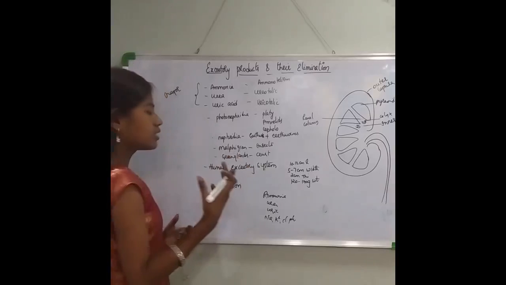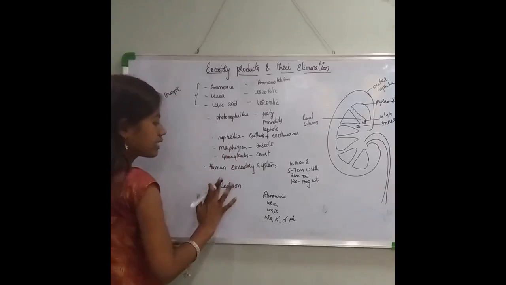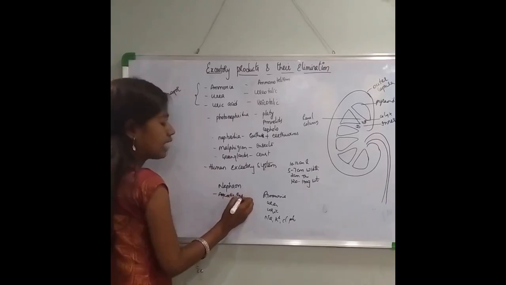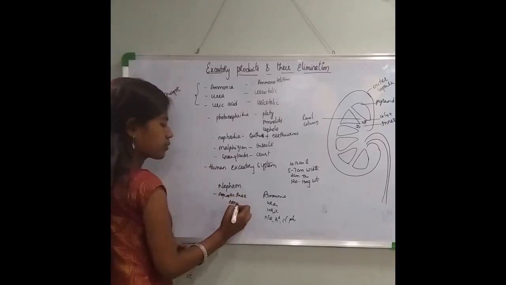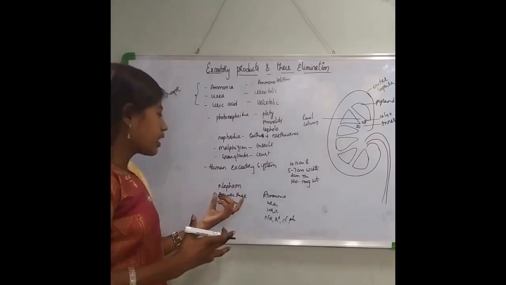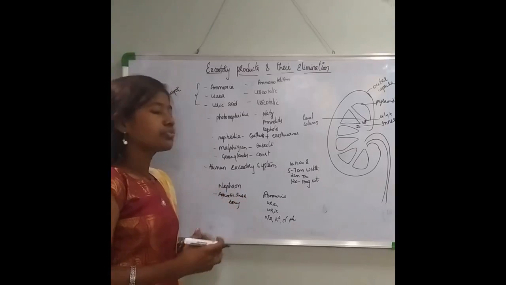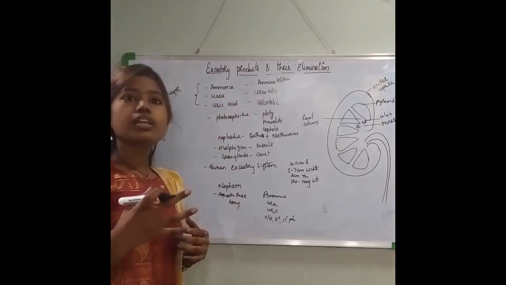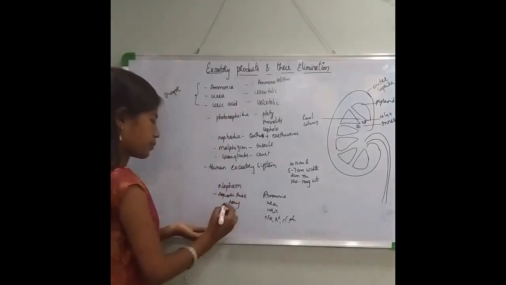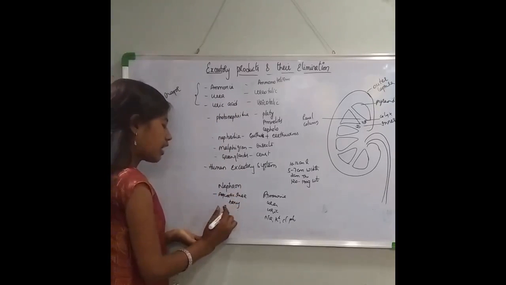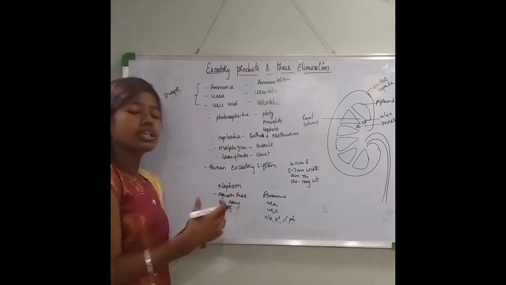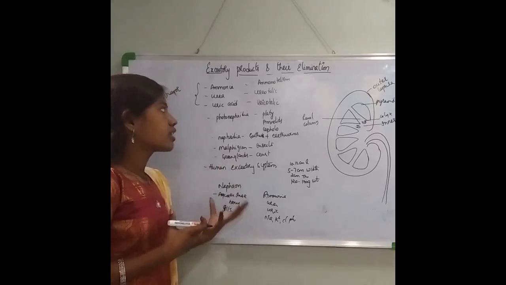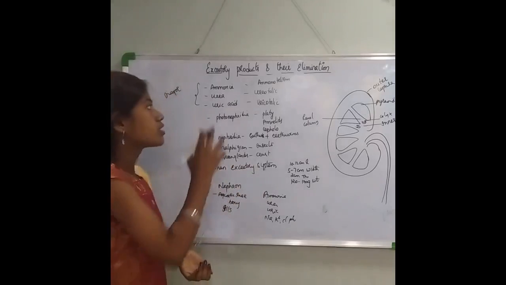Coming to ammonia. Ammonia is excreted by certain animals such as aquatic insects, aquatic amphibians and the bony fishes. These animals excrete ammonia through the gills. They are aquatic, right? So they excrete ammonia, hence the organisms which do this are referred to as ammonotelic. So this is about ammonia.